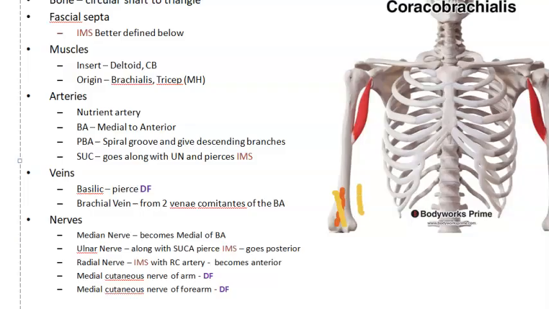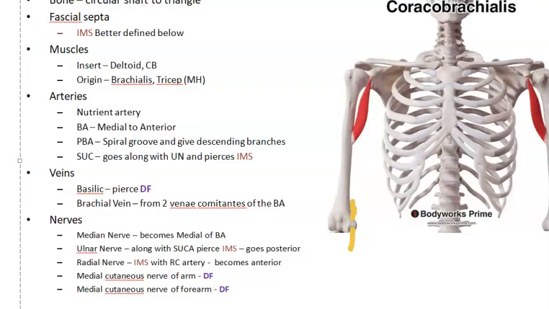Then the ulnar nerve, what will happen? We already told you, along with the superior ulnar collateral artery, it will pierce the IMS, same thing. Okay, and then it will go posterior. I don't think it goes posterior at this point; it goes posterior somewhere here, right?